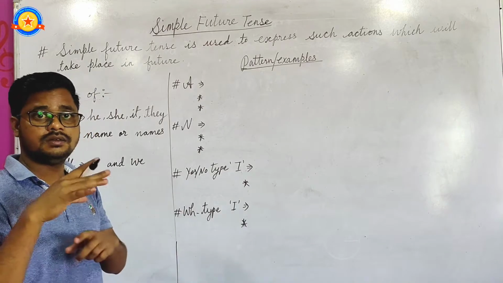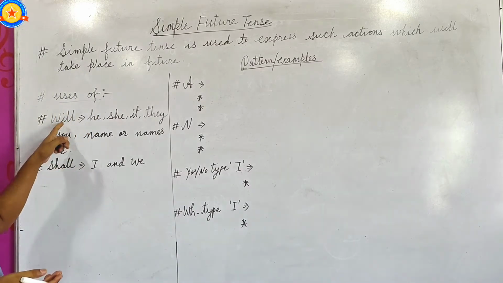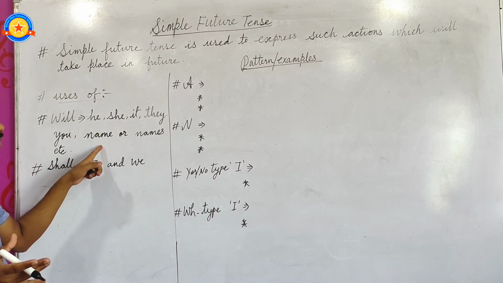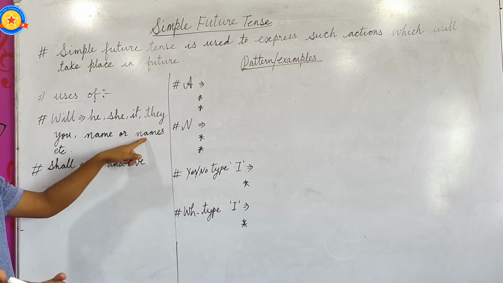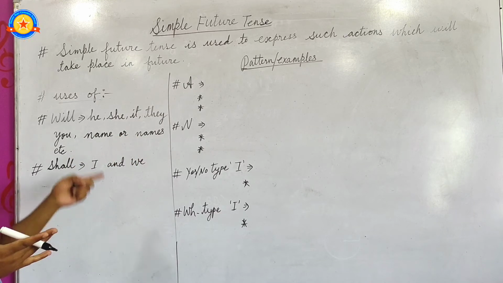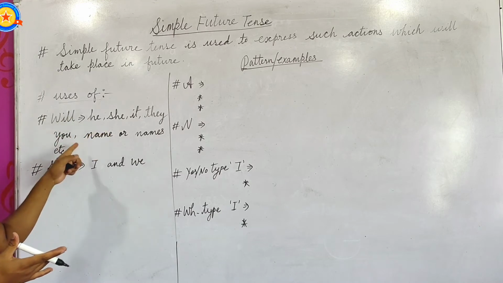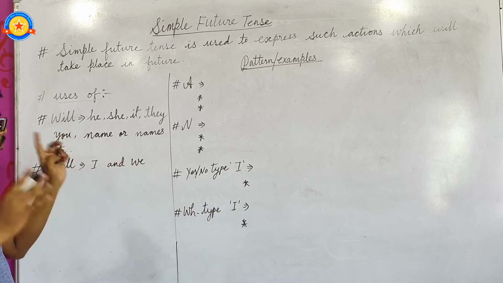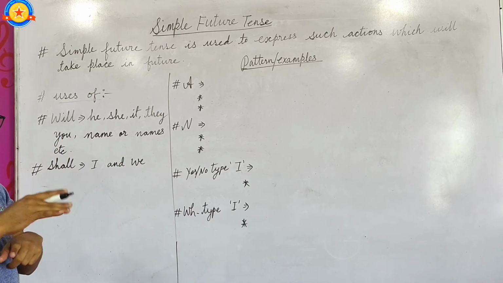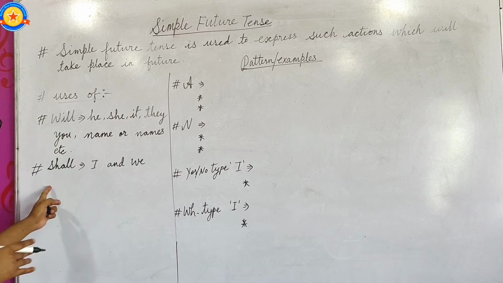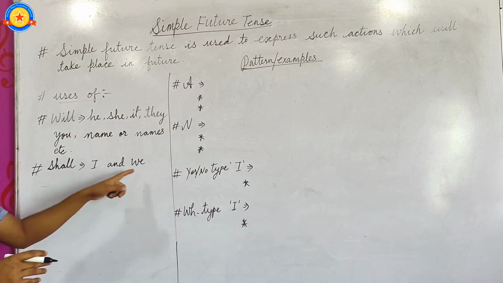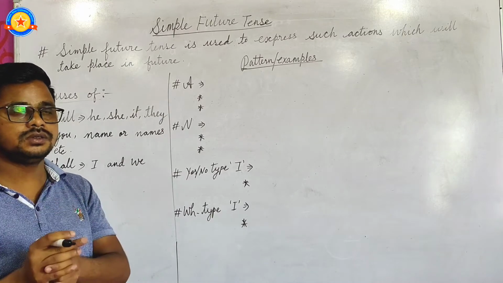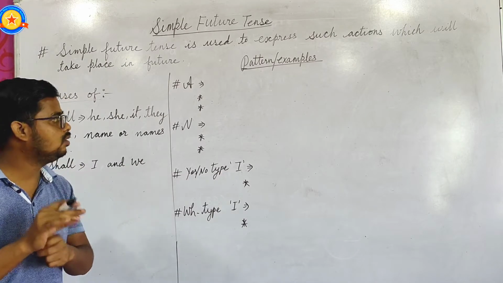Uses of shall and will. Will is used with he, she, it, they, you, any name, singular or plural. So with he, she, it, they, you, or any names, that means singular or plural, will is used with both singular and plural. And shall is only used with I and we. Always remember that shall is used only with I and we.